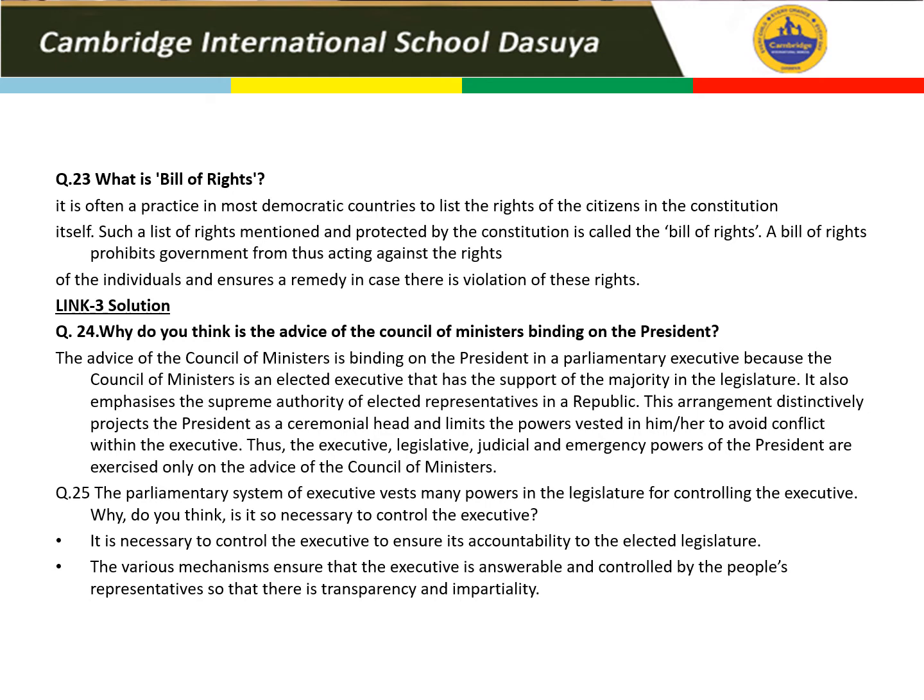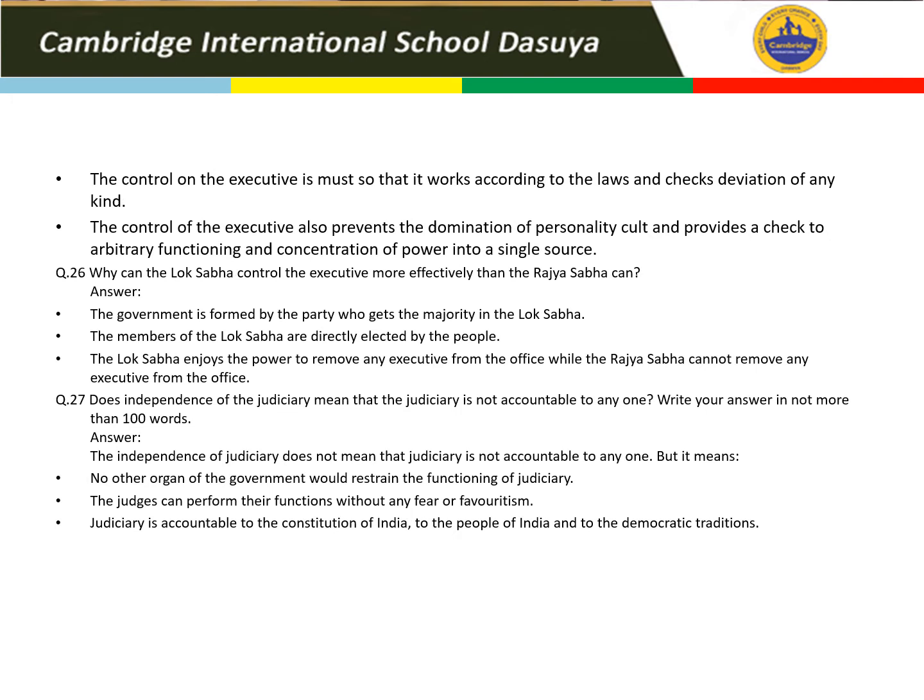The various mechanisms ensure that the executive is answerable and controlled by the people's representatives so that there is transparency and impartiality. The control on the executive is a must so that it works according to the laws and checks deviation of any kind.